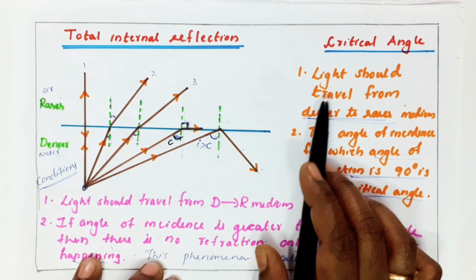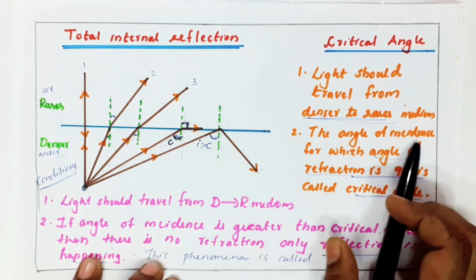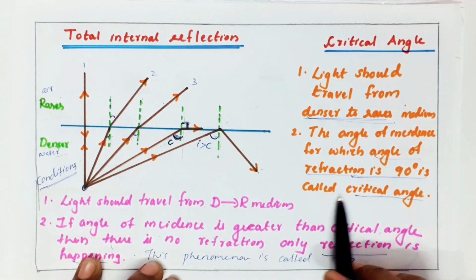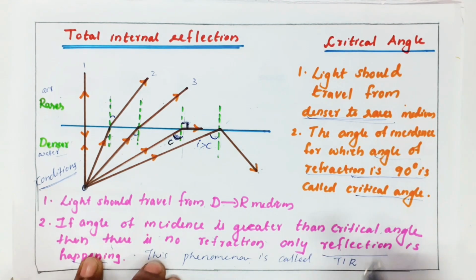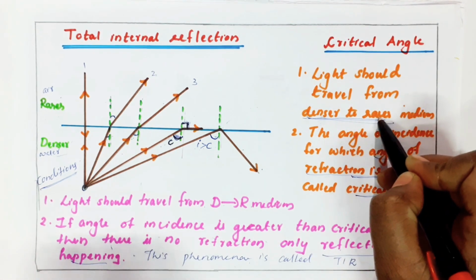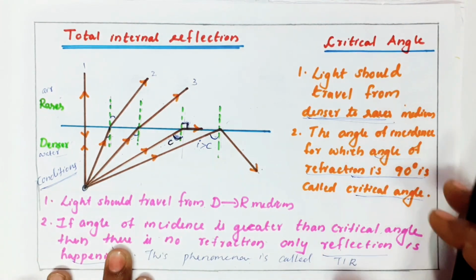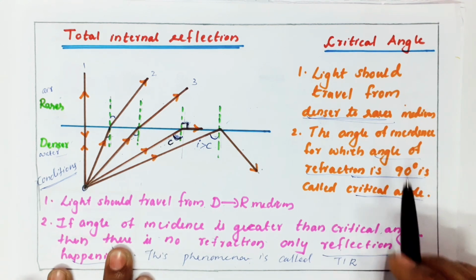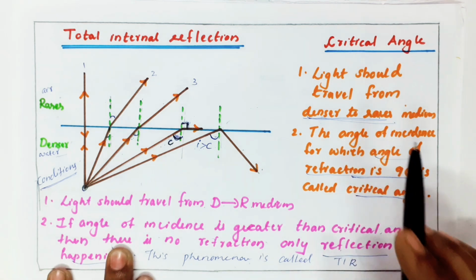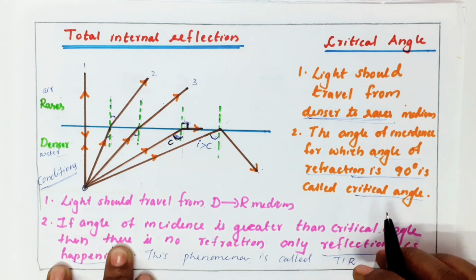Critical angle means when a light travels from denser to rarer medium, the angle of incidence for which the angle of refraction is 90 degree is called critical angle. It means the light should travel from a denser to a rarer medium. That is the first condition. Second condition is that critical angle is nothing but an angle of incidence, but for that angle of incidence, I should get angle of refraction as 90 degree.